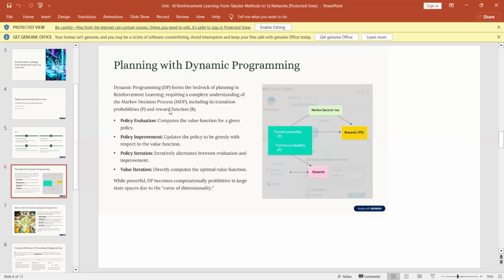So we are back to our topic, that is dynamic programming, where we have these extra things to be covered to further improve the MDP. In MDP, we have transition probabilities and a reward function. So we are going to enhance the MDP with the help of dynamic programming policy. These are the four components which you need to cover.